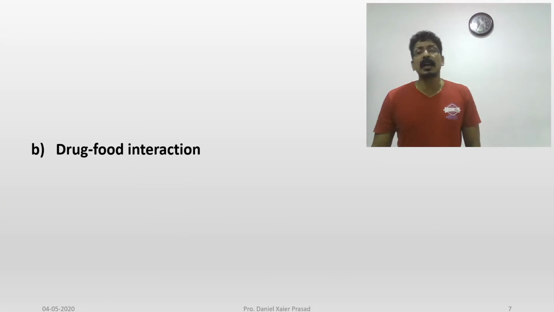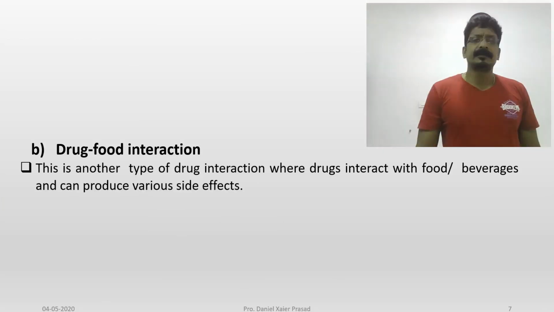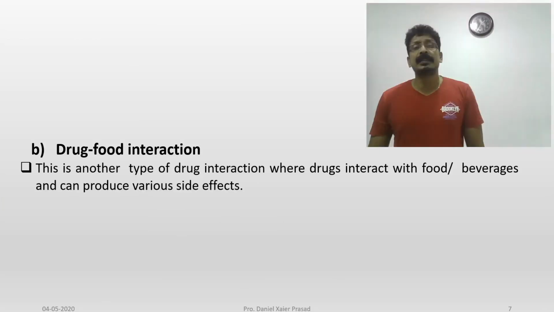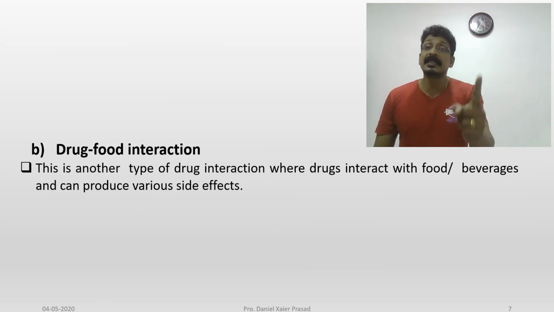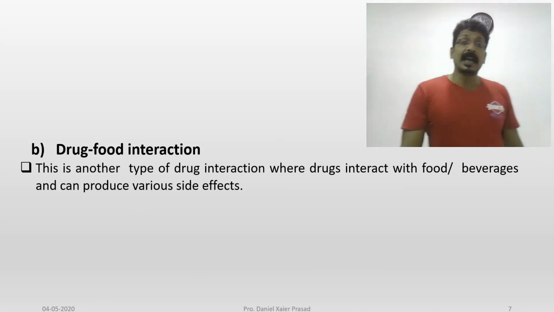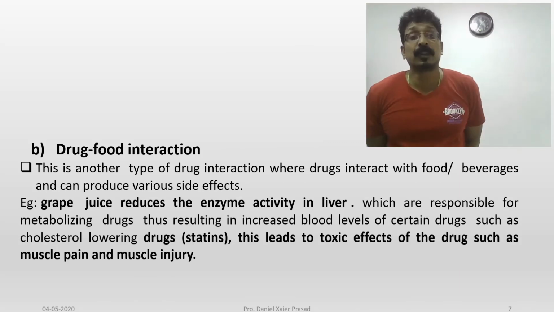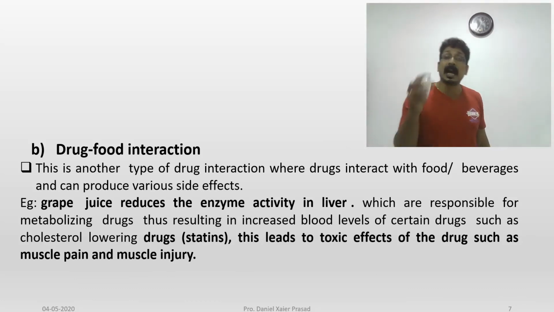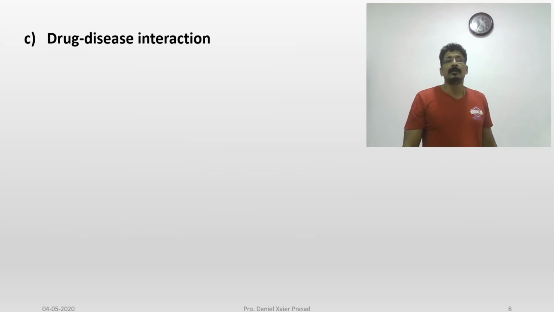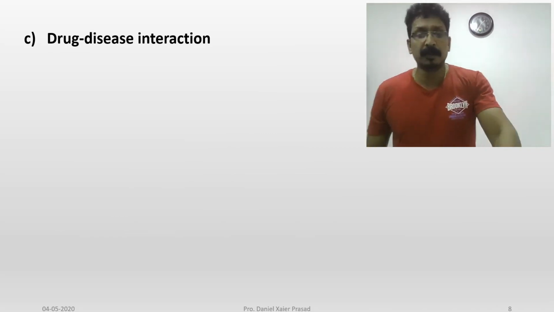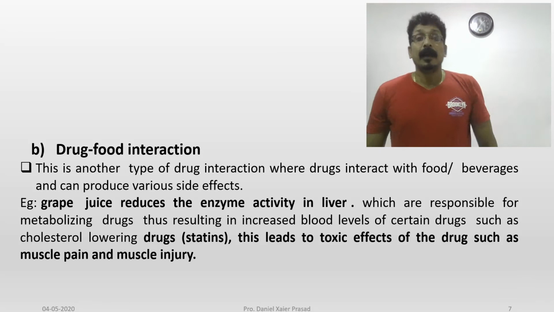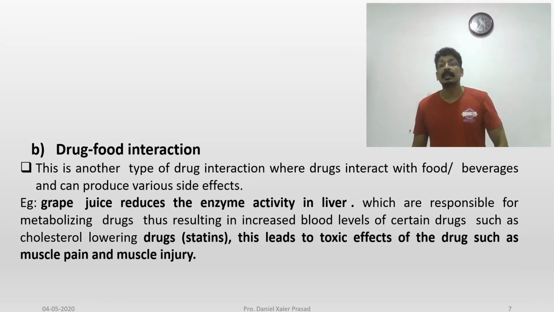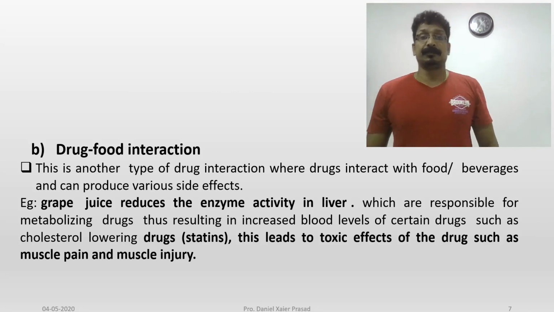And now we are coming to the second one, drug-food interaction. This is another type of drug interaction where a drug interacts with food or beverages and can produce various side effects. Especially grape juice. Grape juice reduces the enzyme activity in the liver. It reduces the activity of the enzymes in the liver which are responsible for metabolizing drugs.